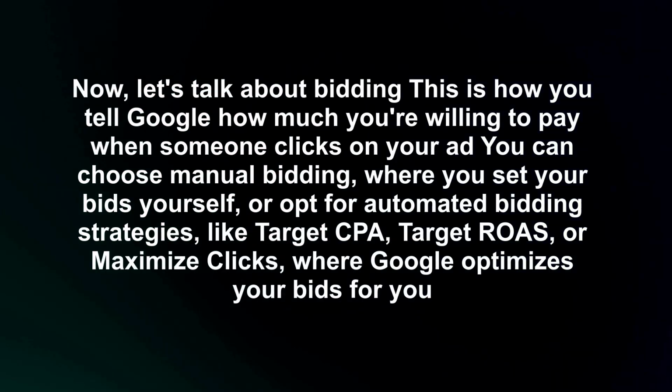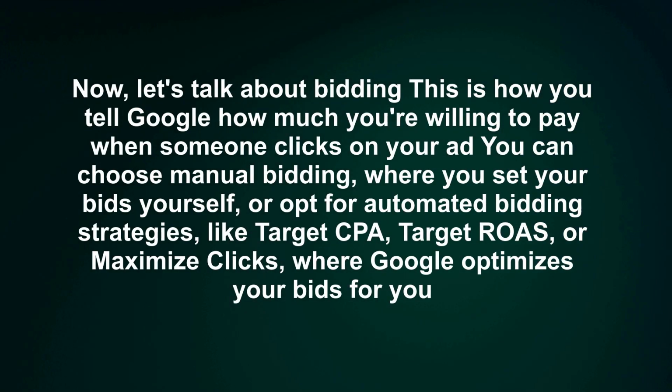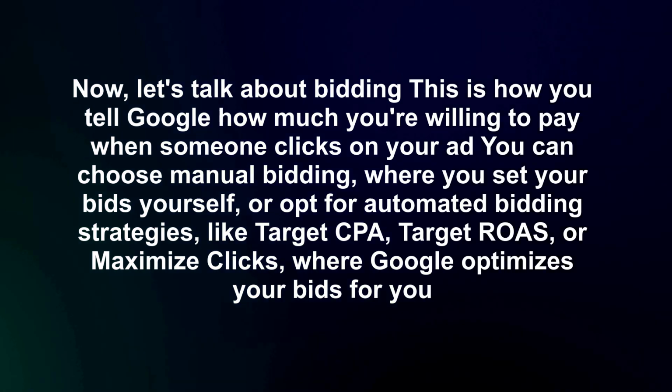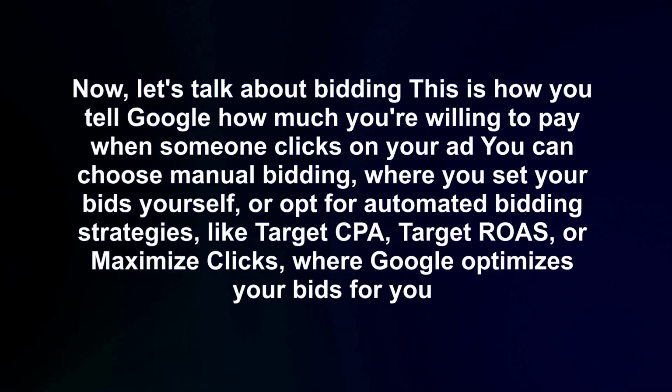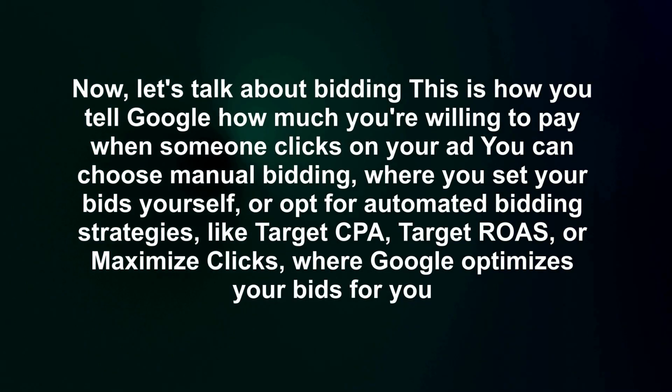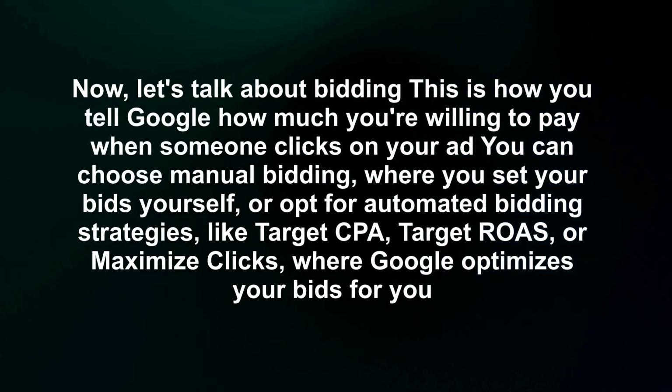Now, let's talk about bidding. This is how you tell Google how much you're willing to pay when someone clicks on your ad. You can choose manual bidding, where you set your bids yourself, or opt for automated bidding strategies like Target CPA, Target ROAS, or Maximize Clicks, where Google optimizes your bids for you.